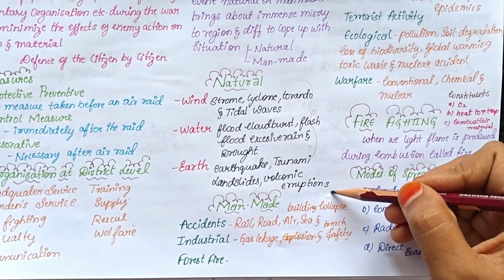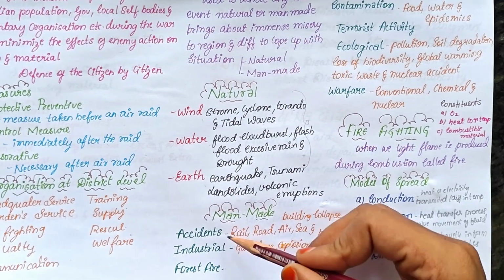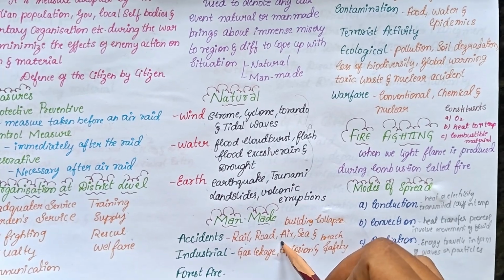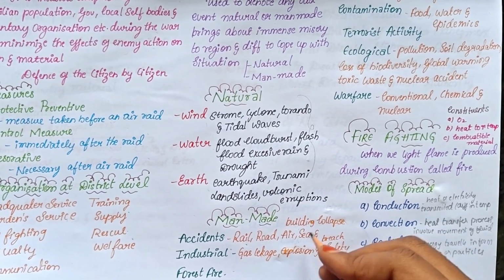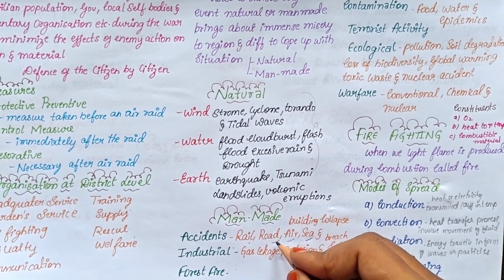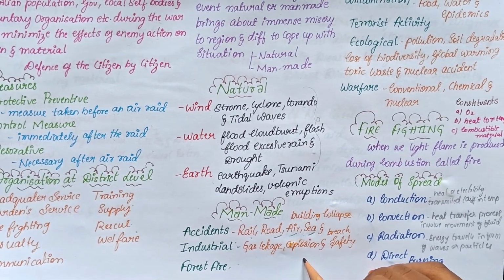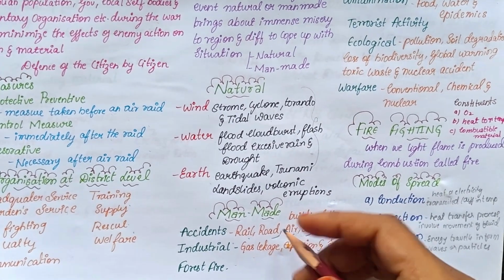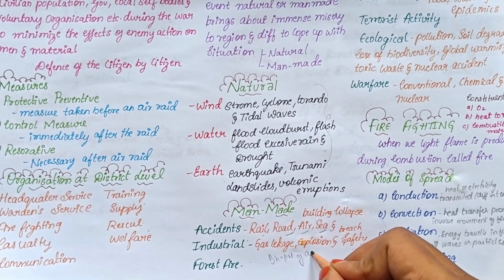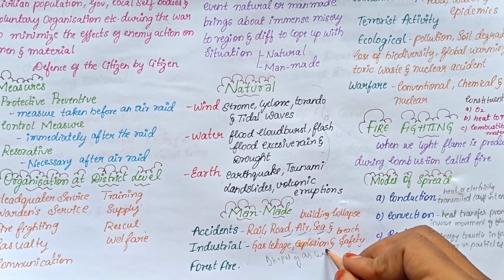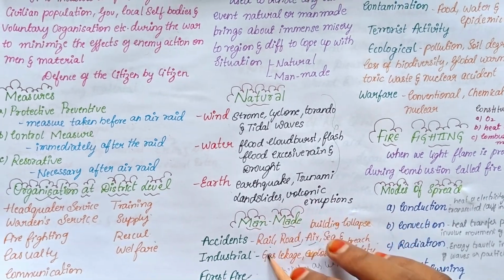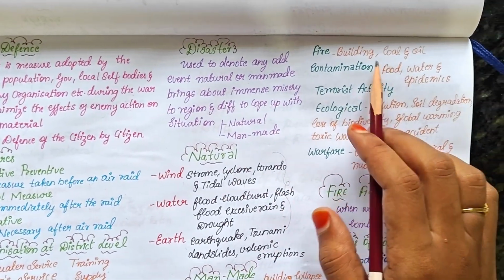And the man-made disasters are given as accidents, industrial and forest fires. The accidents include road, air, sea, building collapse. Industrial disasters include gas leakage, explosions and safety failures. We know the Bhopal gas tragedy, gas leakage. And the forest fires, deforestation. These all come under man-made disasters.